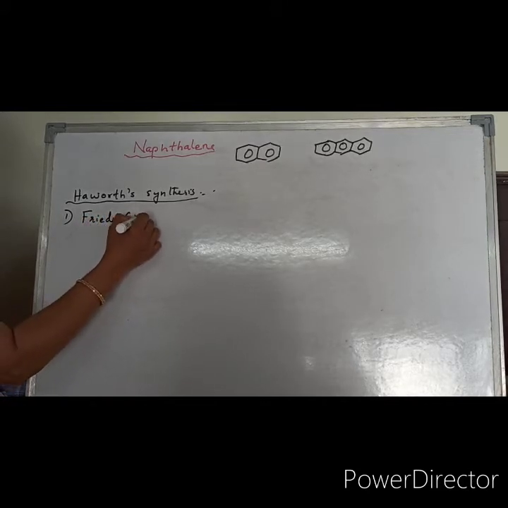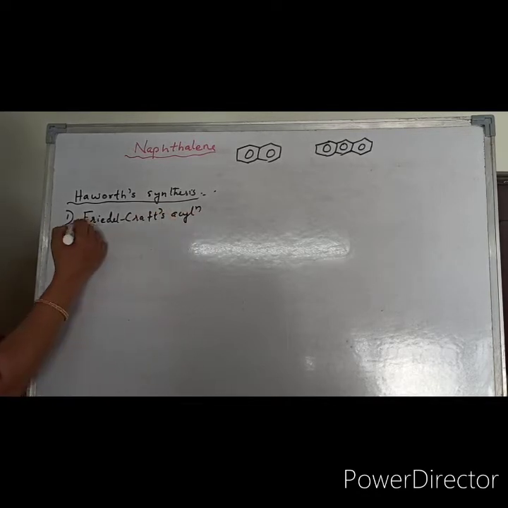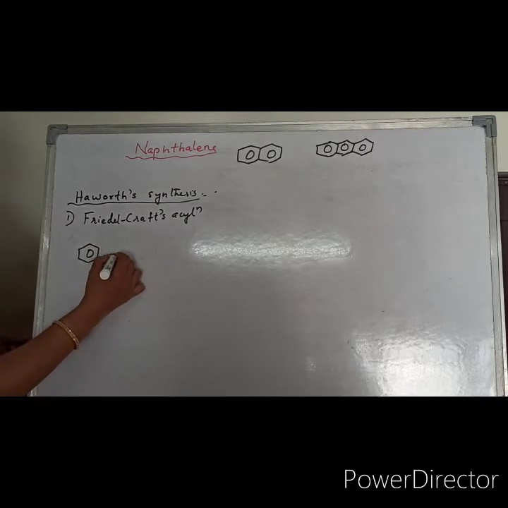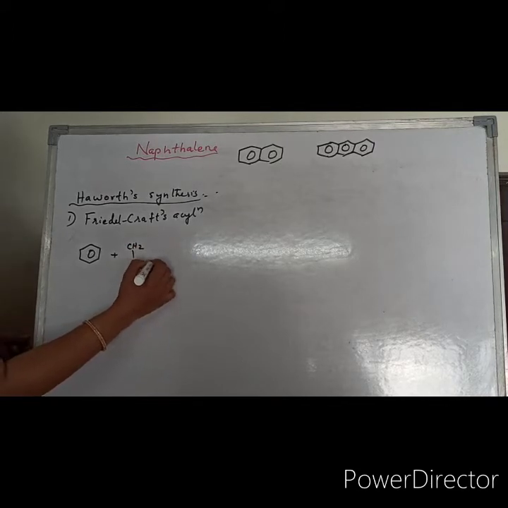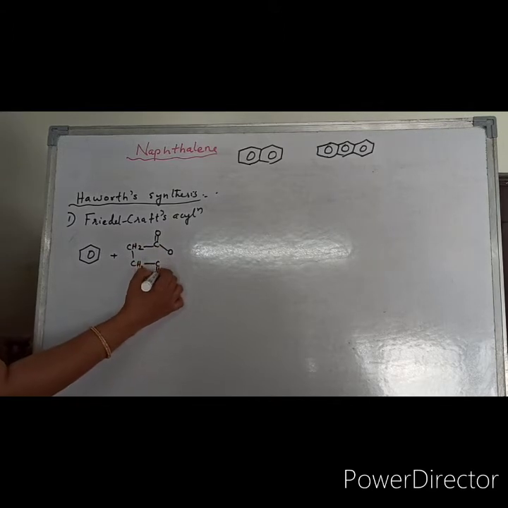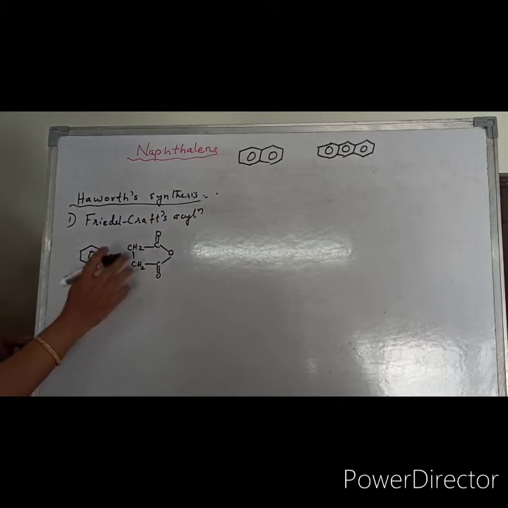Friedel-Crafts acylation step. This is an important step in this process. For this reaction, benzene will be acylated. You can do acylation with two reagents. One is an acid chloride, meaning acetyl chloride, or you can use acetic anhydride.